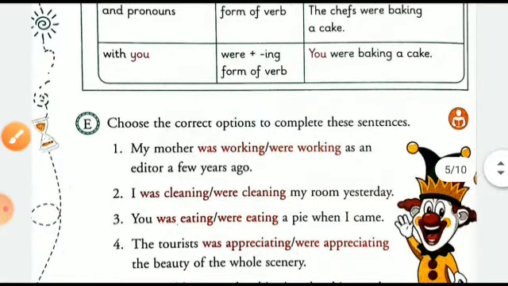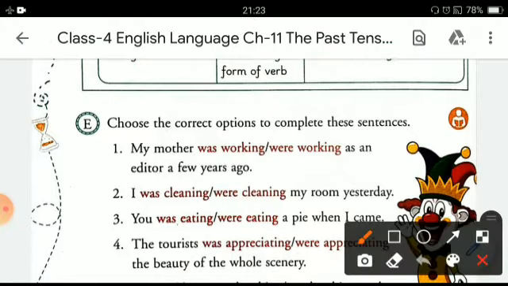Now let's move on to the exercise, that is exercise E. Choose the correct options to complete these sentences. The first one is my mother. As you can see, my mother is a single person or a single subject. So here we'll be choosing a singular verb with helping verb. My mother was working as an editor a few years ago.